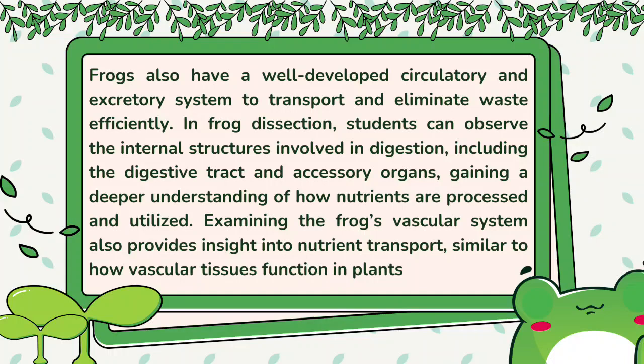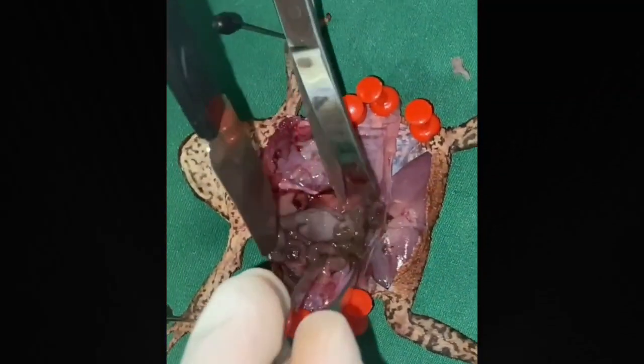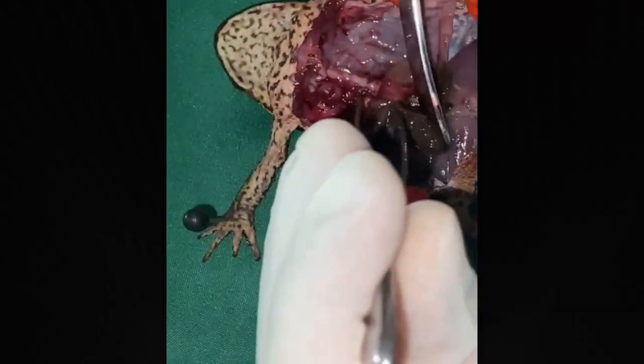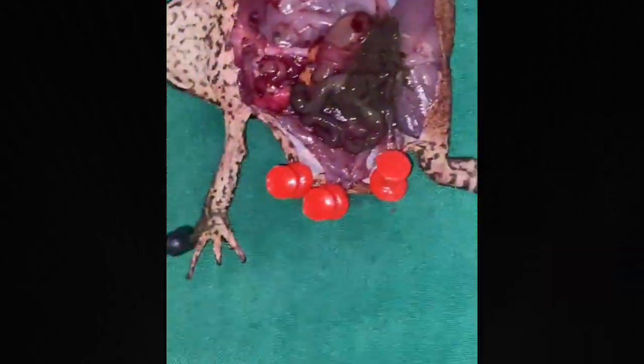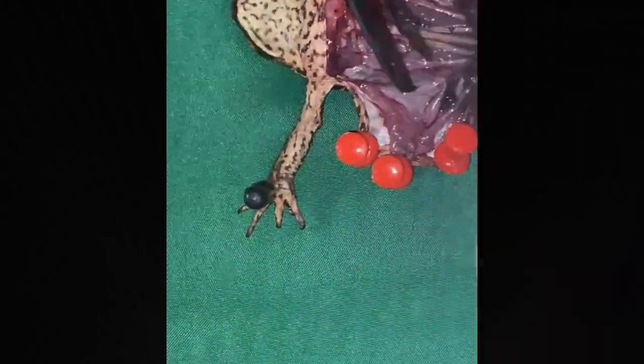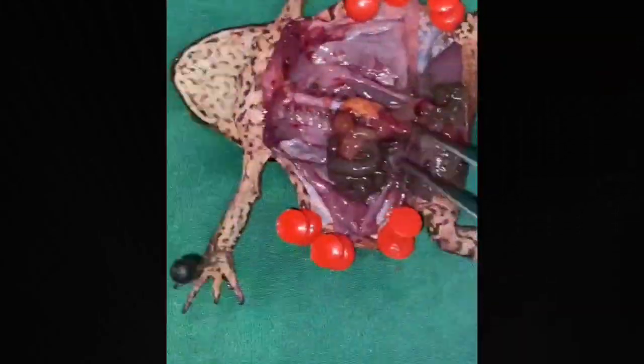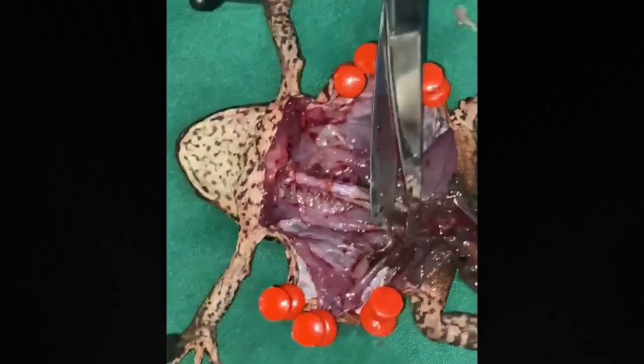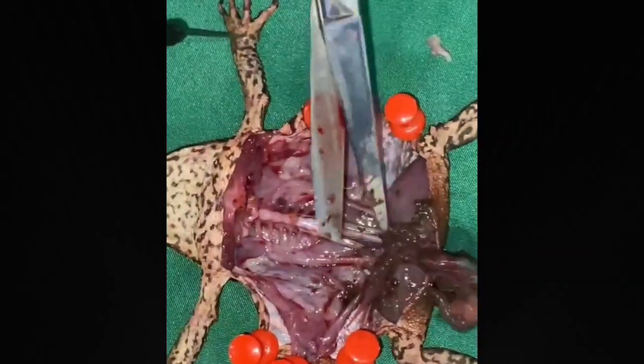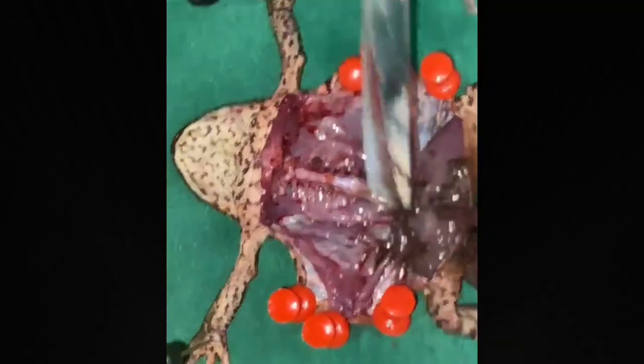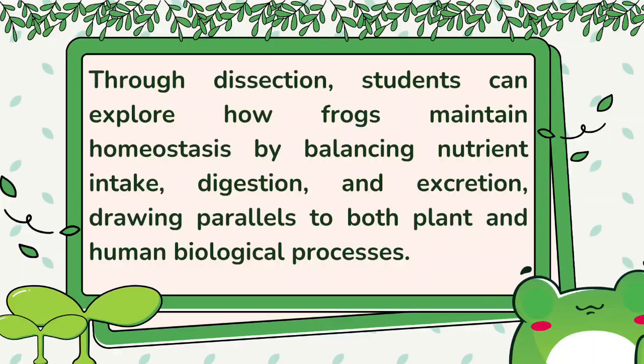In frog dissection, students can observe the internal structures involved in digestion, including the digestive tract and accessory organs, gaining a deeper understanding of how nutrients are processed and utilized. Examining the frog's vascular system also provides insight into nutrient transport, similar to how vascular tissues function in plants. Through dissection, students can explore how frogs maintain homeostasis by balancing nutrient intake, digestion, and excretion, drawing parallels to both plant and human biological processes.